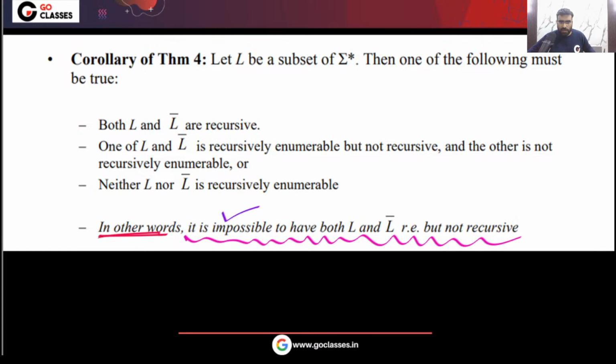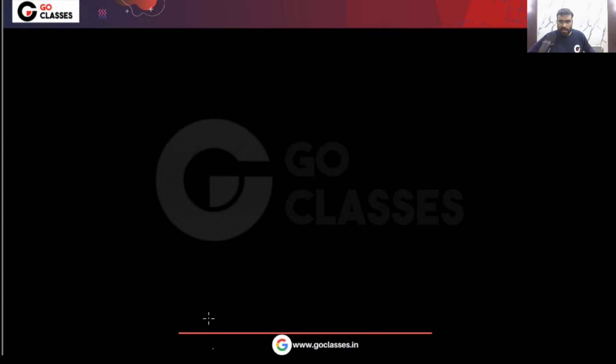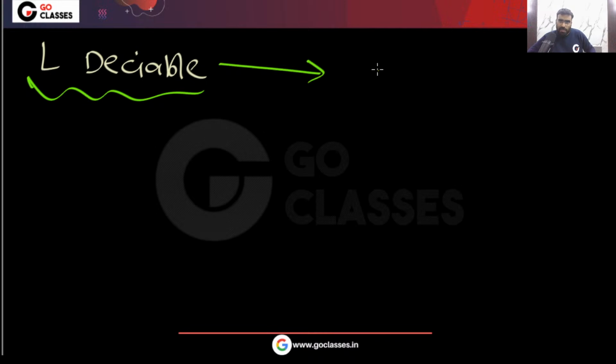Impossible. So very simple. So this is the final theorem. A language is decidable if and only if both L and L complement are RE. Because remember what will happen. If L is decidable, then L complement also will be decidable. That you already know.